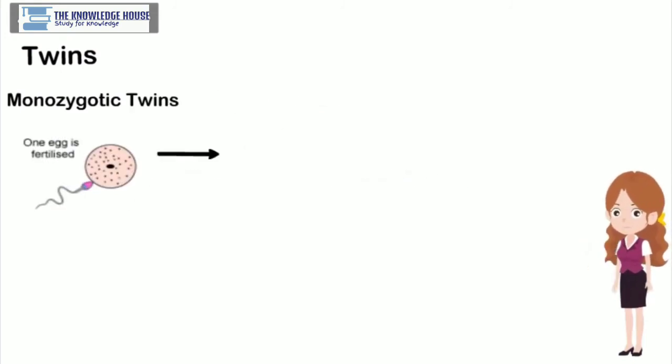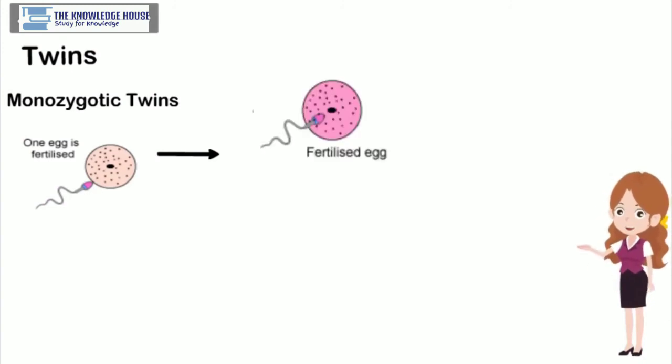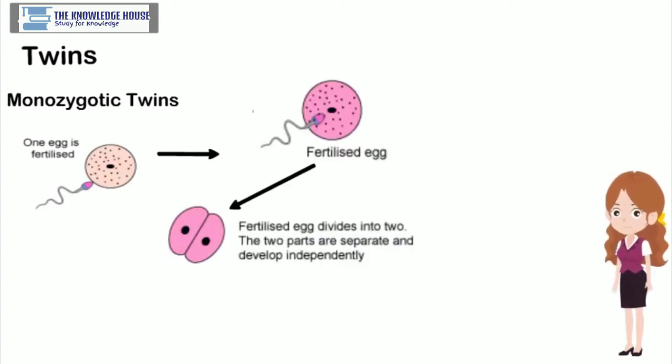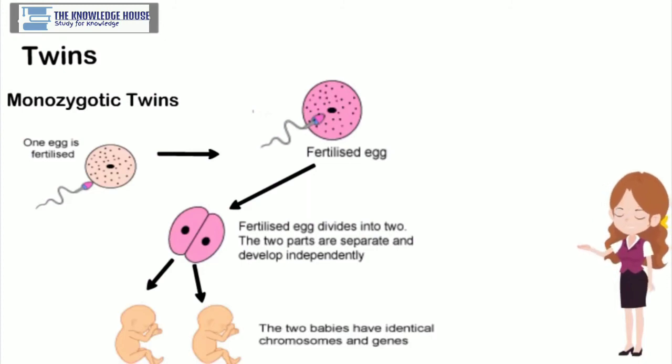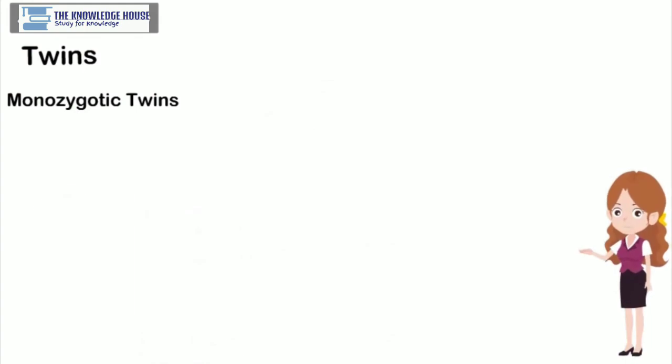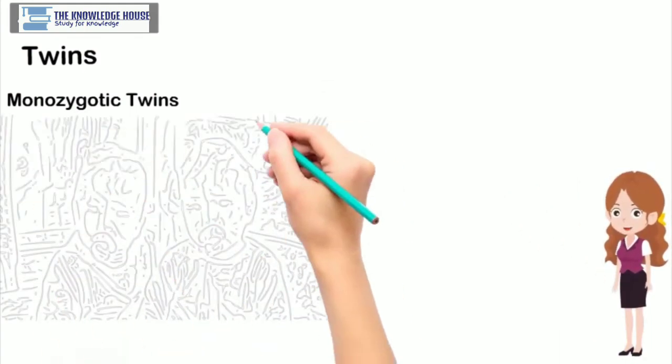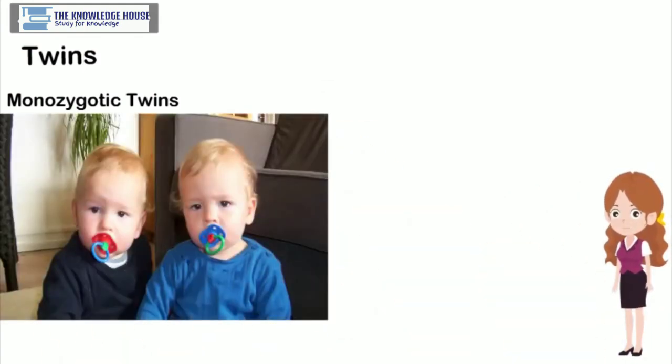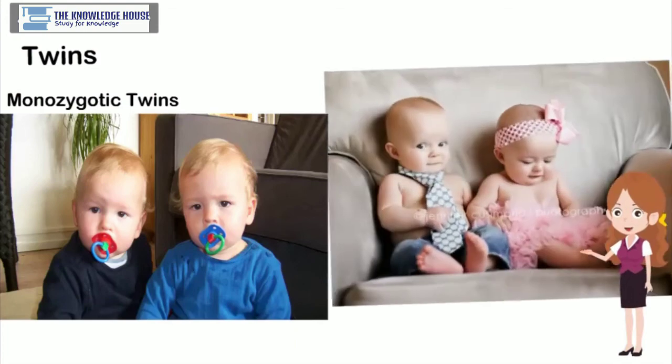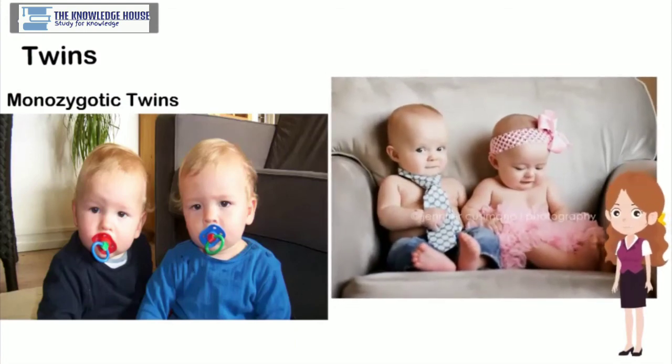During the early period of embryonic development, within 8 days of zygote formation, the cells of that embryo divide into two groups. Those two groups develop as two separate embryos, and thus monozygotic twins are formed. Such twins are genetically exactly similar to each other. Due to this, such twins are exactly similar in their appearance, and their gender is also the same, i.e. both will be either boys or girls.